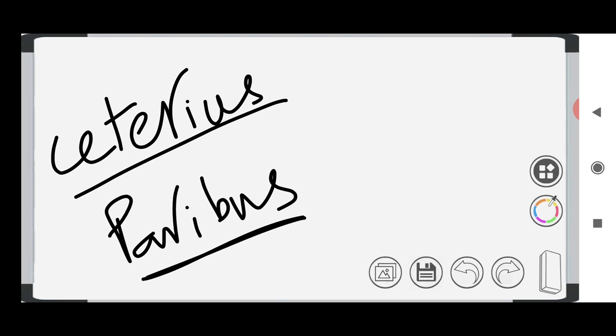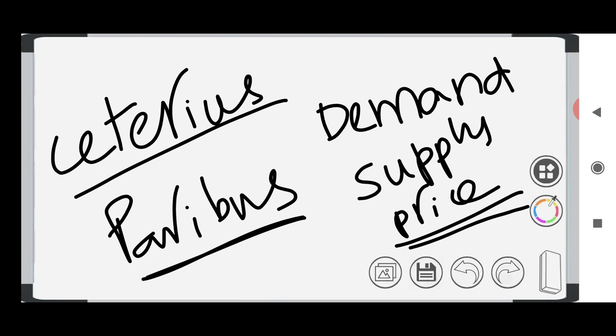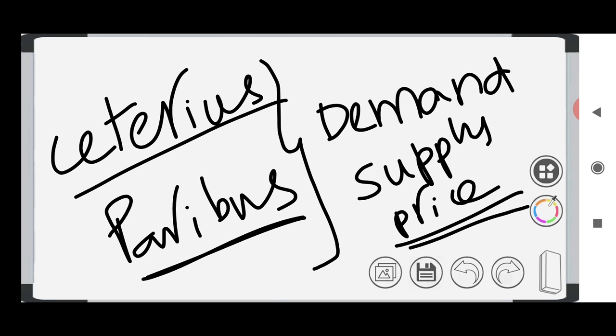If I am talking about demand and supply theory, I am just talking about demand, supply and price only, not anything else. So I am keeping all other variables constant, and that is called ceteris paribus. All other variables apart from the thing which is taken will be kept constant, thought of as unchanged.